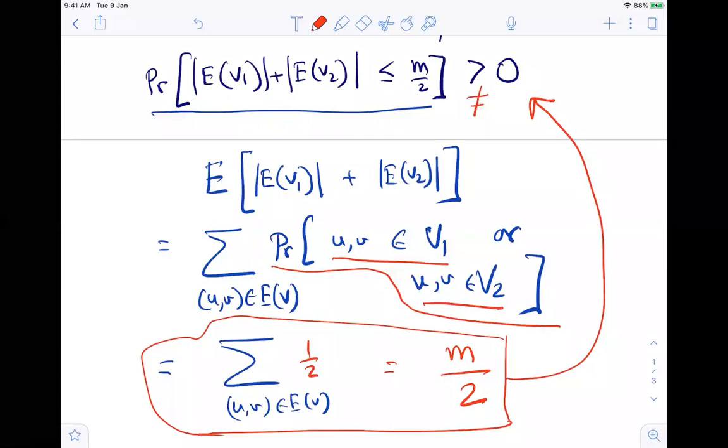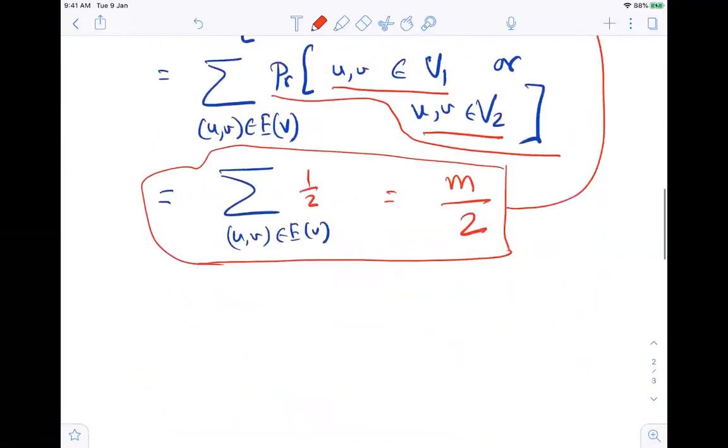Sir, if we apply Markov, we'll get 0. You don't need to apply Markov. It is just the average, right? Expectation is an average. If the average of 10 objects is 5, then there must be at least one object with less than or equal to 5. So this is what I am using. Here we are not using any non-trivial concentration results, just the simple fact of probability and expectation.